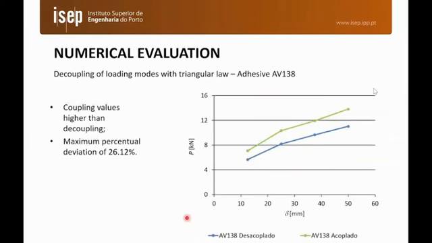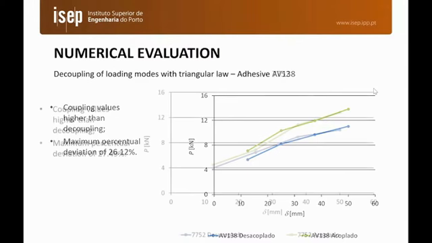The opposite occurs if we decouple the loading modes in the cohesive zone modeling. So now we are not considering criteria to combine damage initiation and damage propagation under mixed mode. We are separating tension and shear modes. We can see here that there is a significant difference from the reference results, which is this line, and the uncoupled results, with a maximum difference for the AV138 adhesive of 26%.